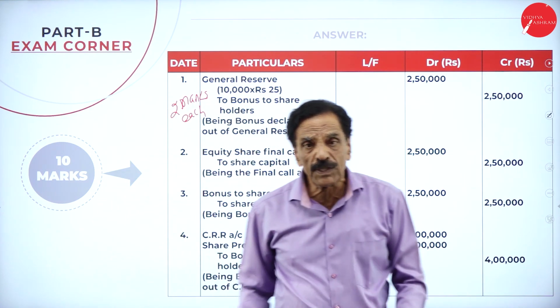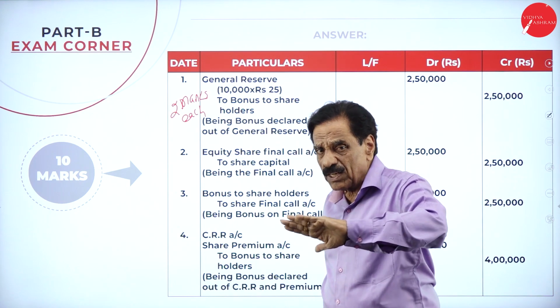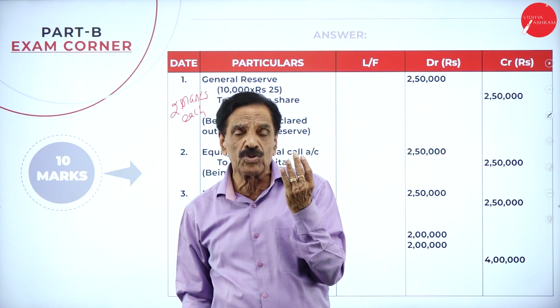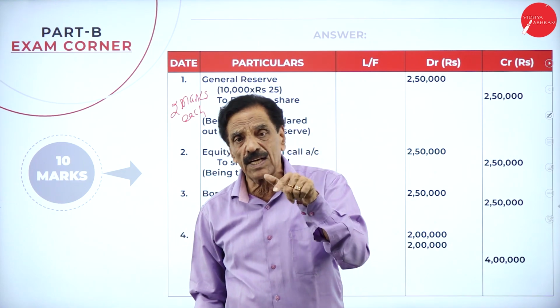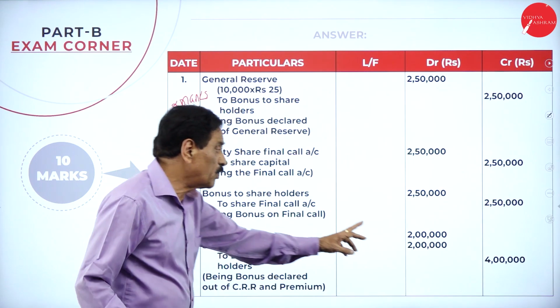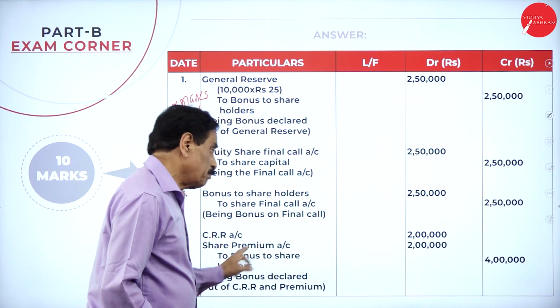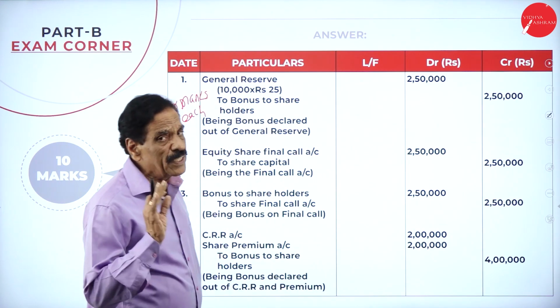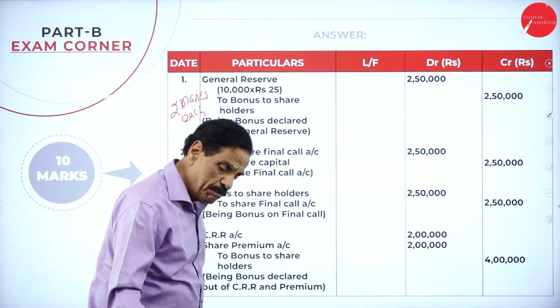3 entries are over now. For every 5 shares, the company gives 2 shares, and you have 10,000 shares. How many shares are we going to issue? 4,000 shares at the rate of 100, it becomes 4 lakh. Entry: CRR account debit 2 lakh, share premium account debit 2 lakh, to bonus to shareholder account 4 lakh declared, which has been paid.